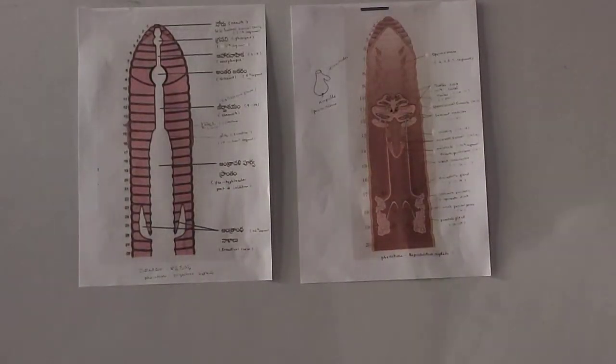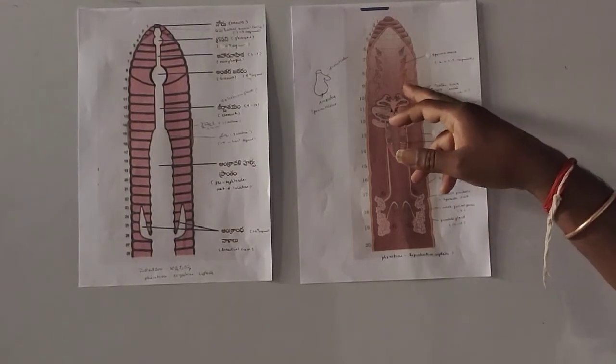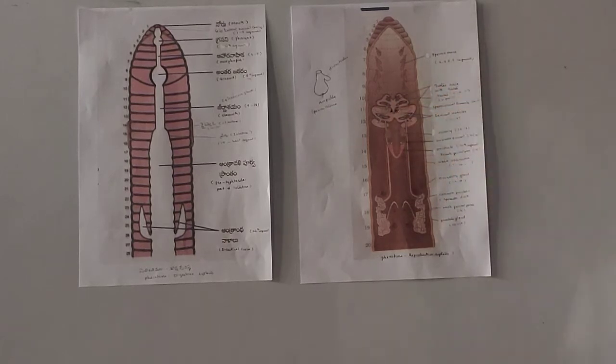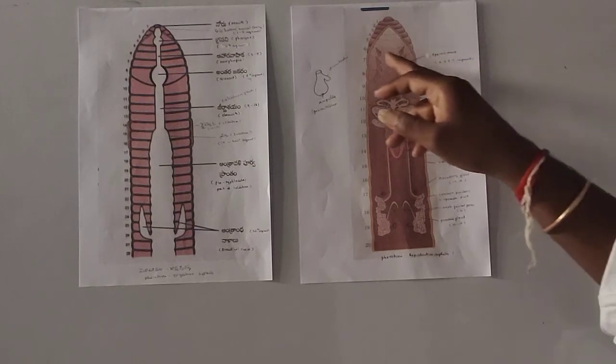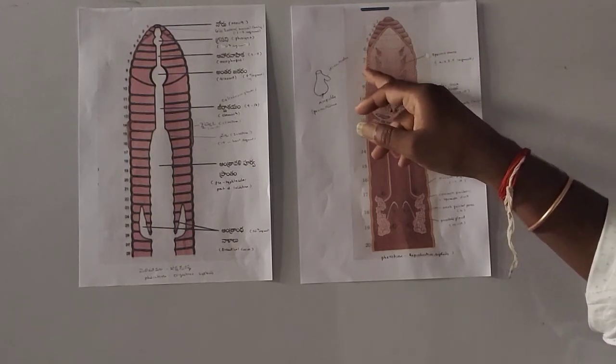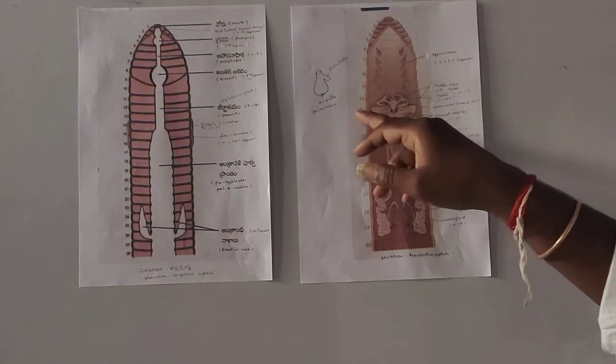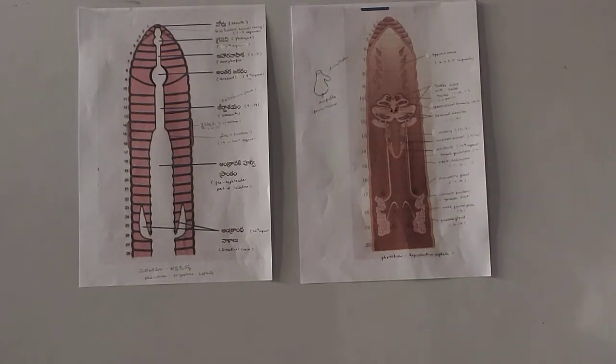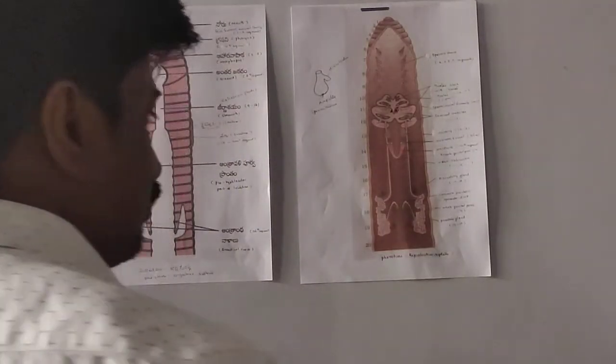So that is the reproductive system of Pheretima posthuma. Very important, beta: in the 6th, 7th, 8th and 9th segments we have spermathecae. Spermathecal openings are present at 5 by 6, 6 by 7, 7 by 8, 8 by 9. They collect sperms from another earthworm after the copulation.